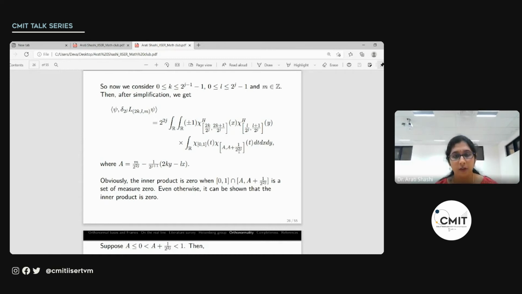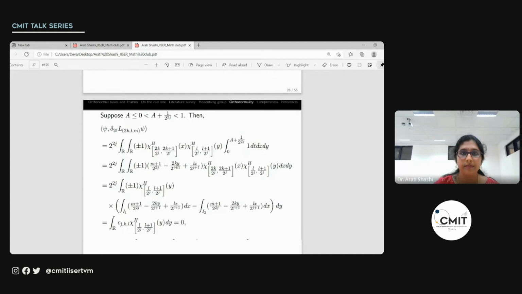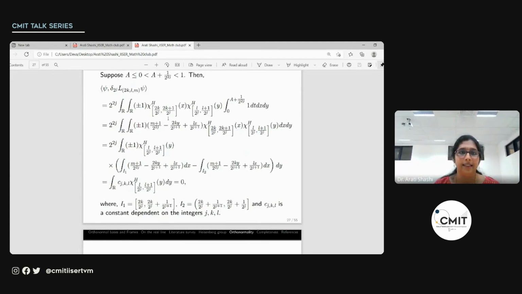Now what we notice is that if the intersection of [0, 1] and this interval is empty, of course the integral is 0, and the inner product is 0. But even if that is not the case, we will still be able to show that the inner product is 0, for which we will have to consider various cases of a, because a depends on x and y. So let's consider one case, suppose a satisfies these conditions. Then we can simplify the previous expression, arrive at this, integrate with respect to t, and get the term in terms of x and y.